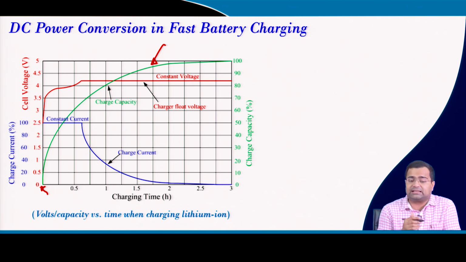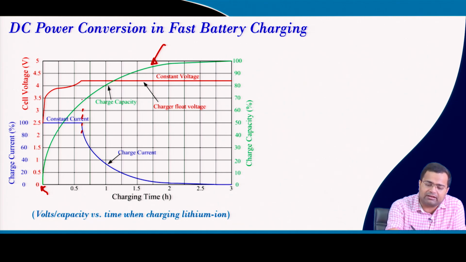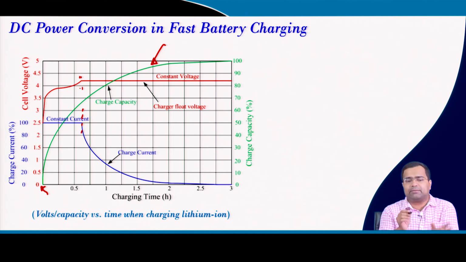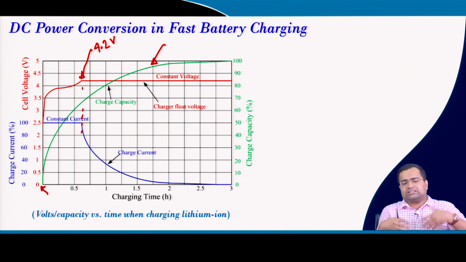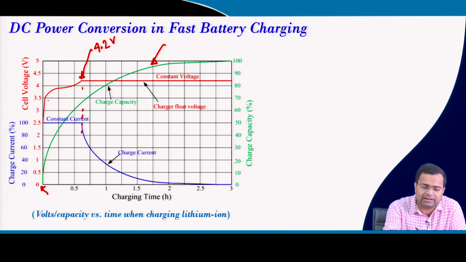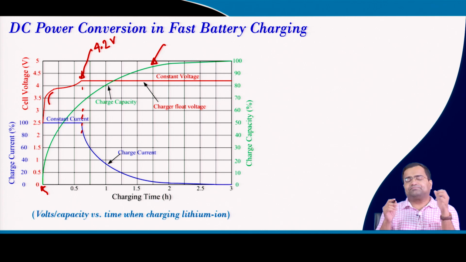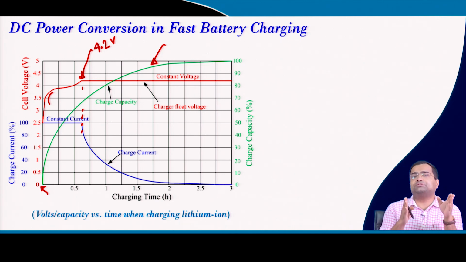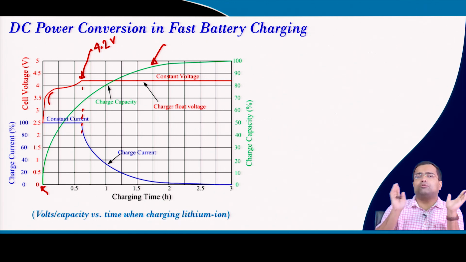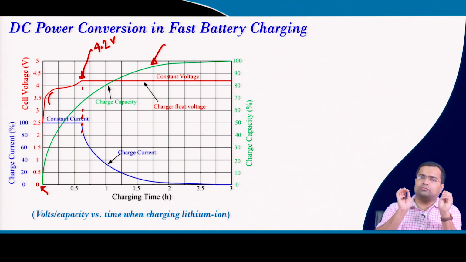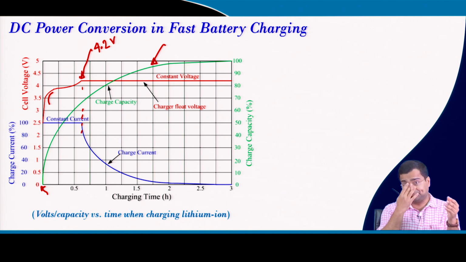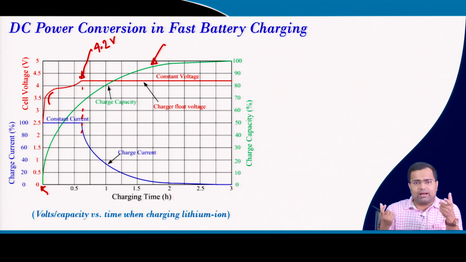So when you start charging the battery up to a certain level of voltage, and in the majority of lithium ion batteries, they talk about 4.2 volt. So when you start charging the battery, you see the voltage is increasing, this voltage curve is increasing, but initially we generally use constant current charging until the voltage reaches 4.2 volt. And for this constant current charging, the amount of current that should be used to charge the battery also depends.